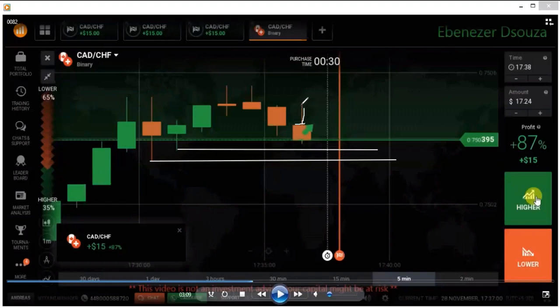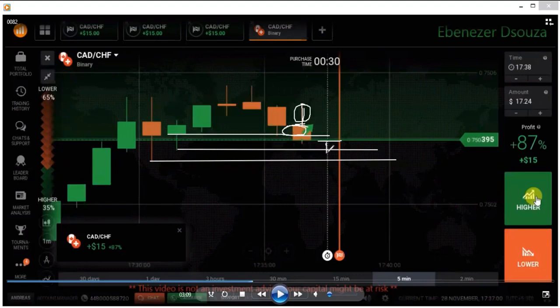Some buyers are interested, but there are not enough buyers. Still sellers are active at this area. So we can place a put option here again. There is a chance to go down from this level because we are seeing a strong candle with strong selling pressure. There is a chance to go down.